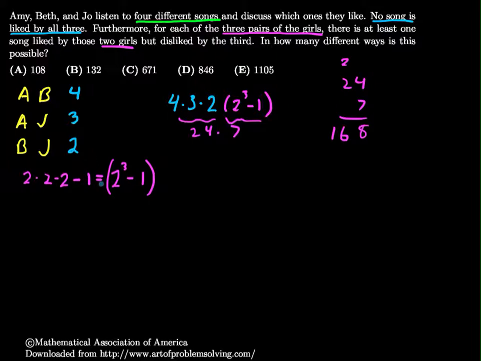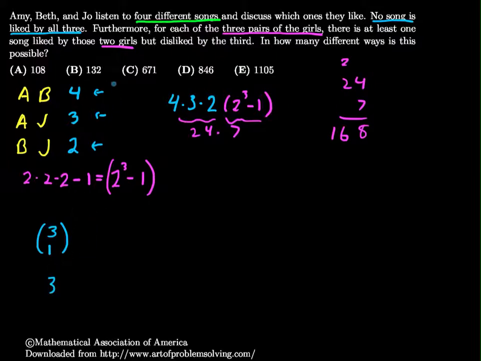So let's see, how can we do that? Basically that means that I can choose one of these 3 to be situations to have 2 songs that they both like, the 3rd person doesn't. That is 3 choose 1 ways, so that can be done in 3 ways.